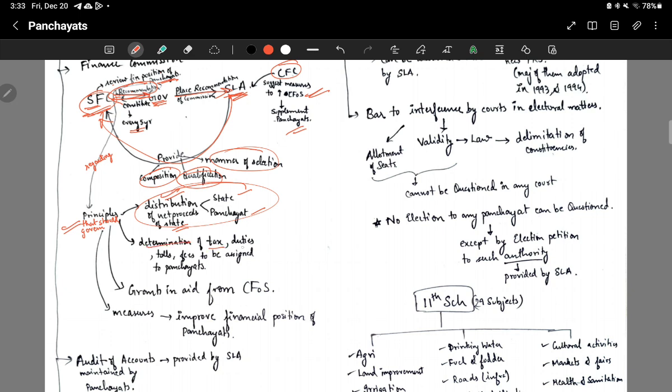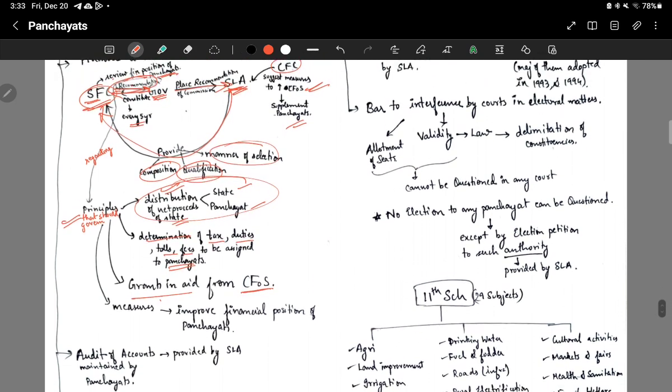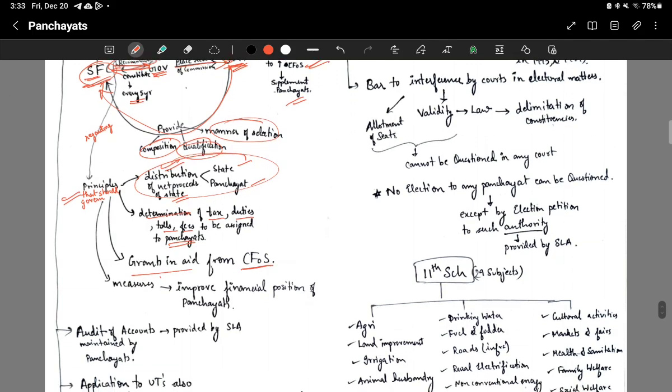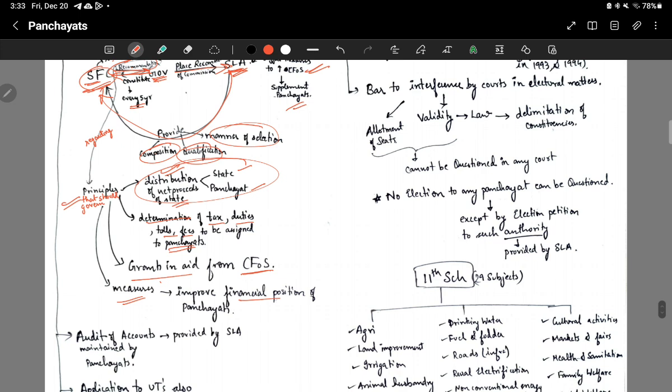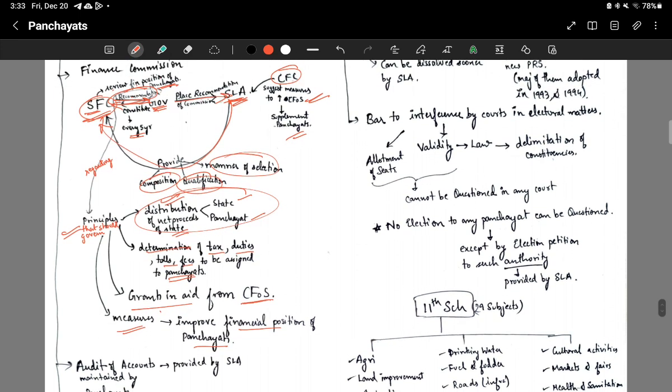Then determination of tax, duties, tolls, fees to be assigned to panchayats. Okay, how much tax should be assigned to panchayats? That also will be one of the recommendations. Then grants in aid from the consolidated fund of states. How much grants to give to the state Panchayati Raj institutions, and also what measures to take to improve the financial positions of panchayats. All these recommendations will be given to the governor,